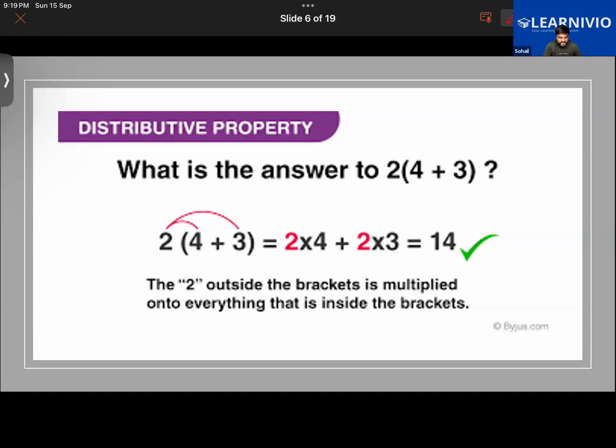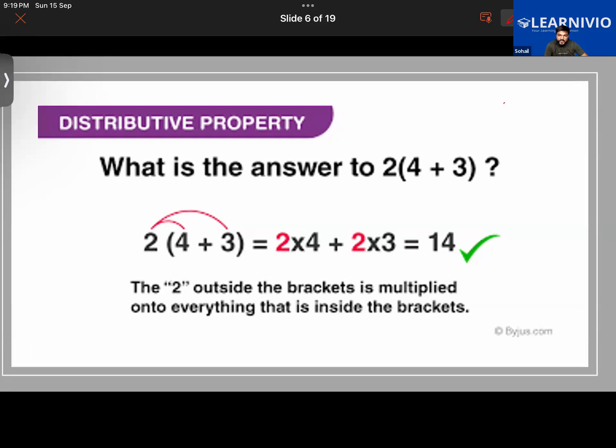Now let us see the case of the distributive property. Say that there's any given number. For example, I have a number, let us say 24. This number 24 can be broken down as the sum of two numbers and that sum being multiplied with a third number. What do I mean by that?